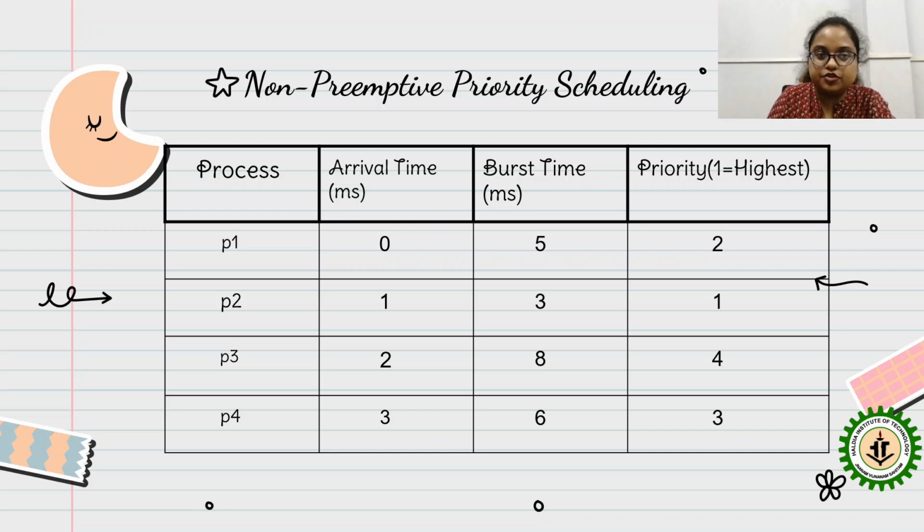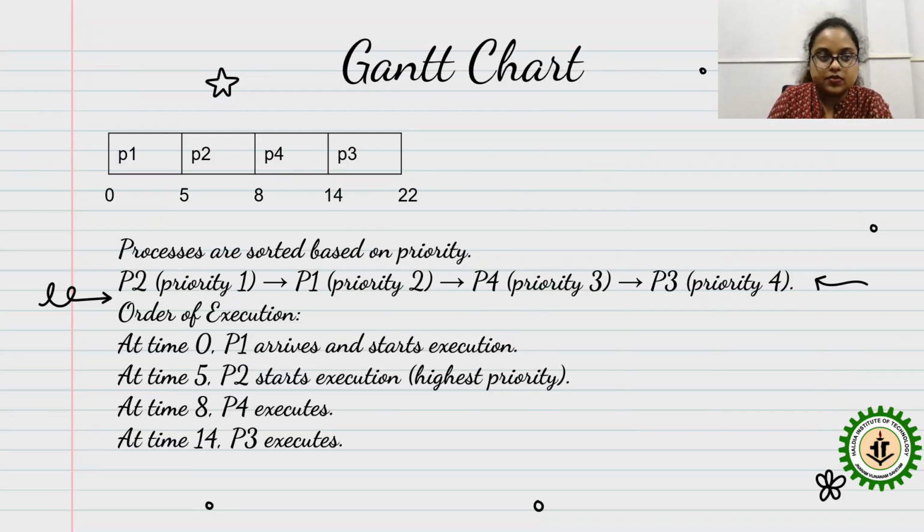Then there's an example of non-preemptive priority. Priority 1 equals the highest. That means P2 has the highest priority, then P1, then P4, and at last P3, which has the lowest priority. Now see, in the Gantt chart, processes are sorted based on priority: P2 priority 1, then P1 priority 2, P4 priority 3, P3 priority 4.